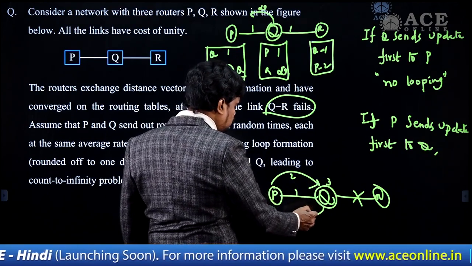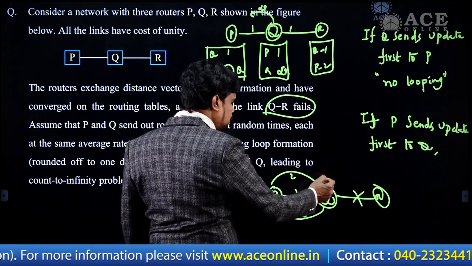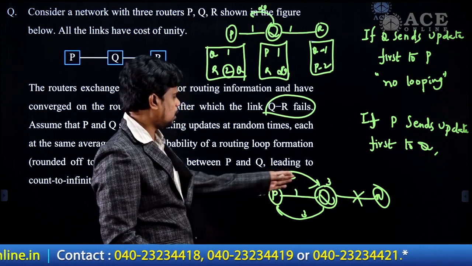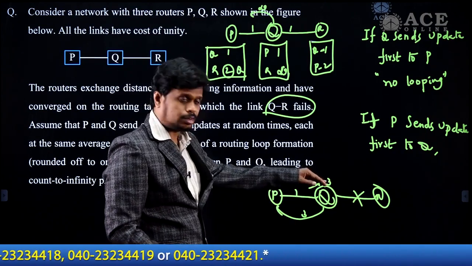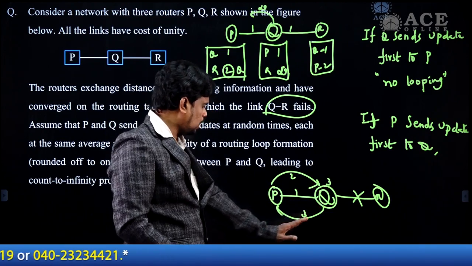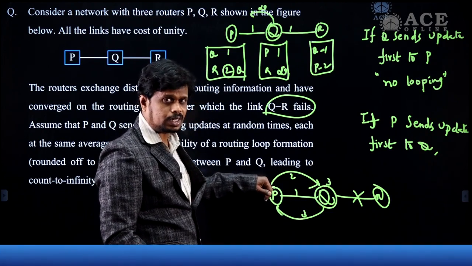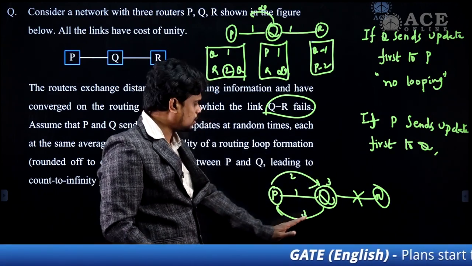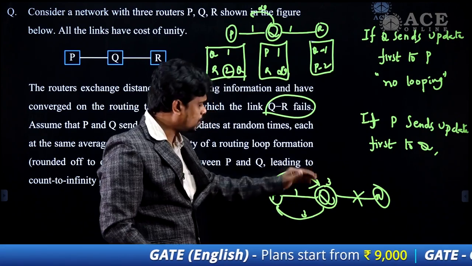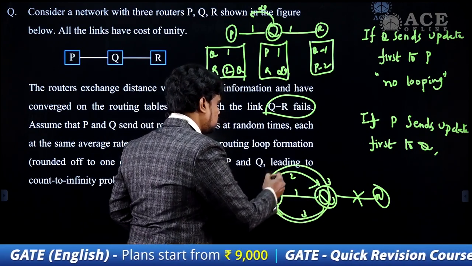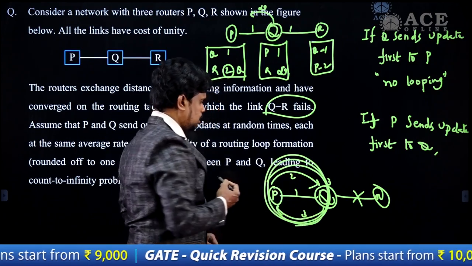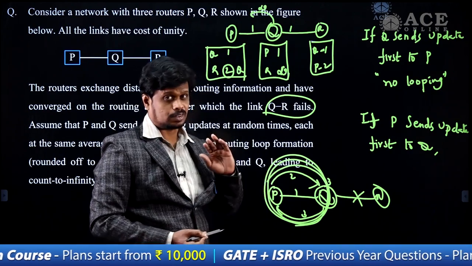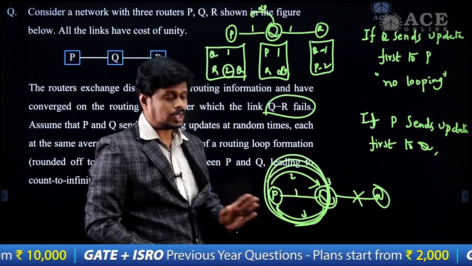Then Q can send this 3 to P, and P may update it as 4. Then P sends 4 to Q, Q can save it as 5, then it sends 5, then it can save it as 6 and send the 6 to P. So this is the way between P and Q that there is a possibility of looping here, right? That happens when P updates first. If P updates first to Q, then only looping occurs.